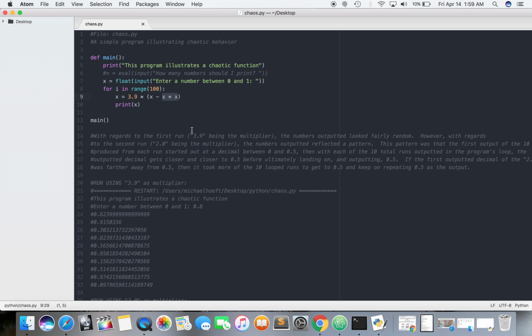Just think conceptually. 1/3 times 1/3 is 1/9. So a decimal times itself is a smaller decimal. It's closer to 0, without going to the negative. So then you take x and subtract that, you still have a positive number. Then 3.9 times that, you still have a positive number. So they're all going to be positive. But anyways, these are just things to think about.